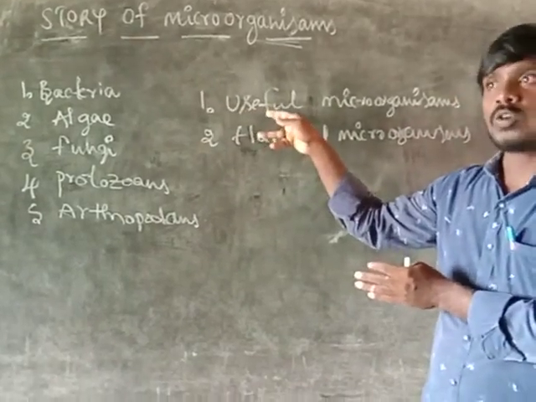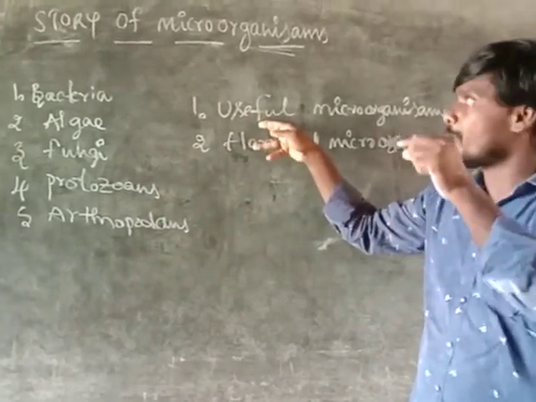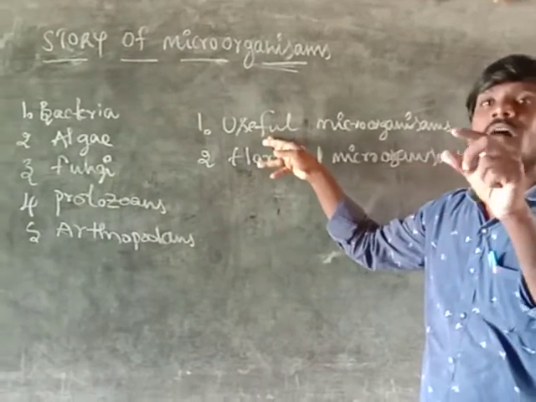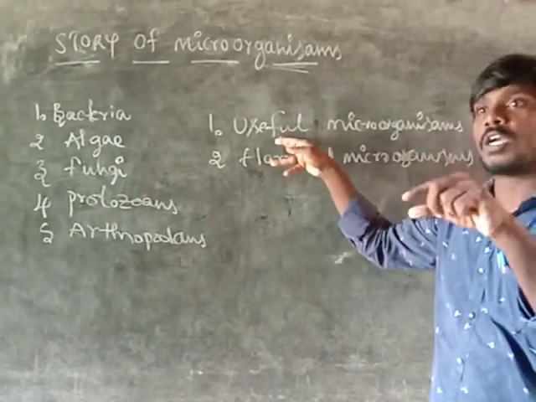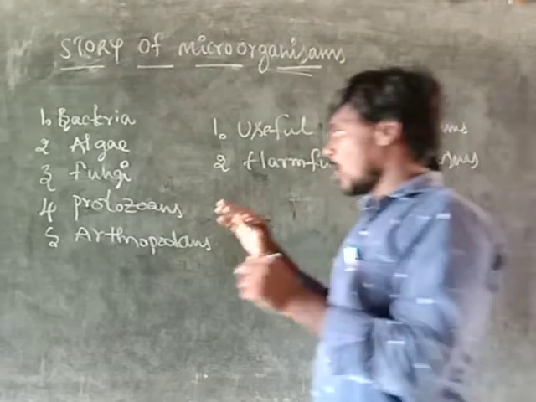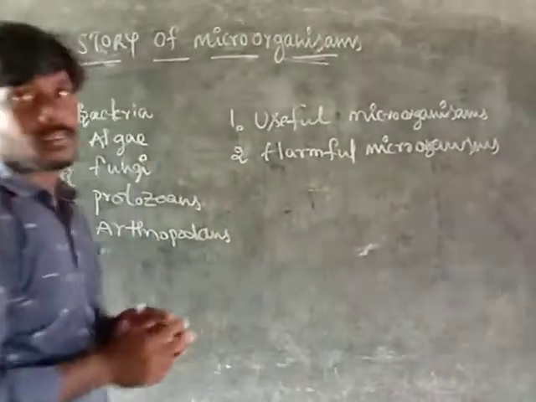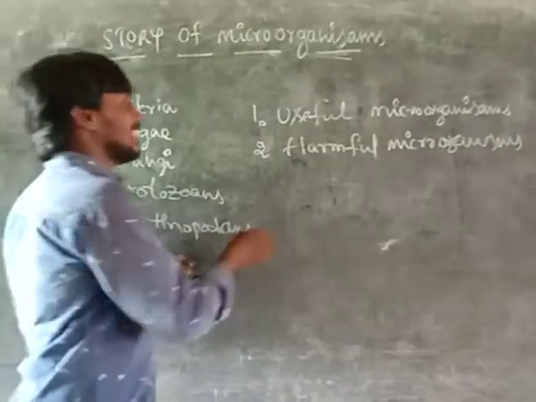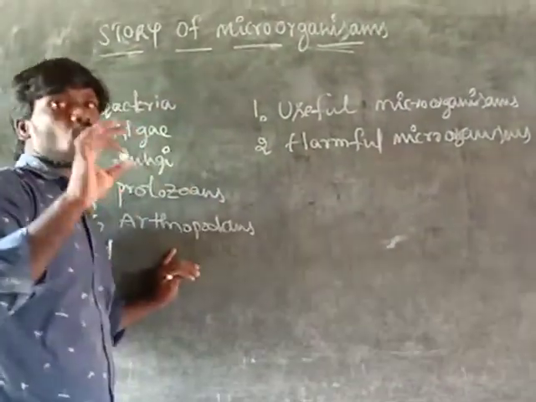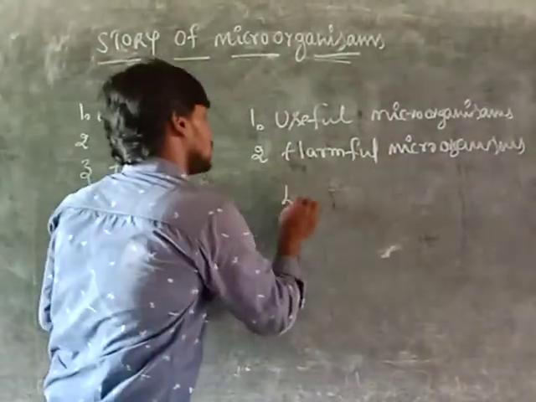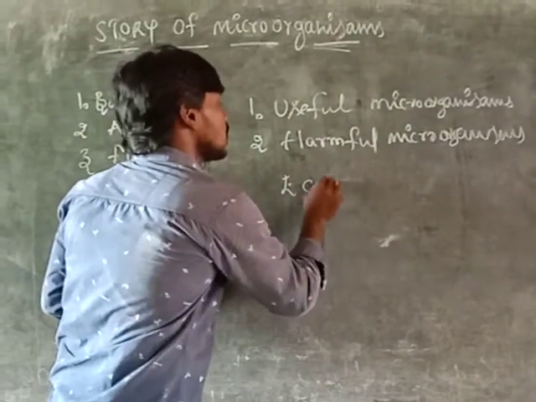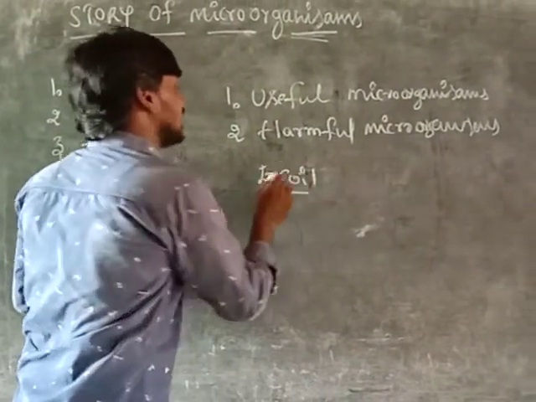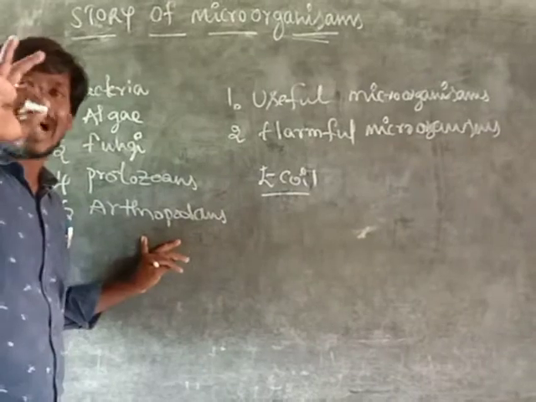Useful microorganisms can also be used by our body. Now consider our stomach, in the digestive system. In our stomach, Escherichia coli, or E. coli, is one of the bacteria.